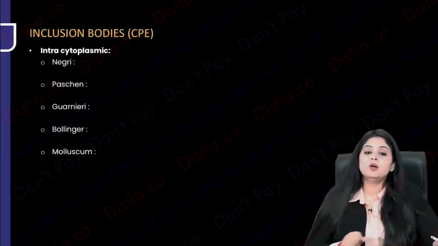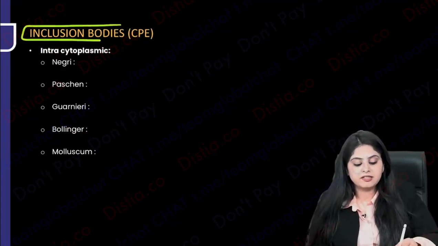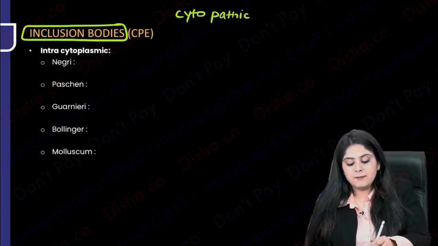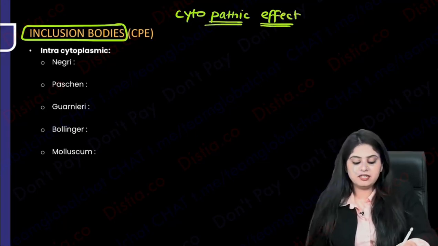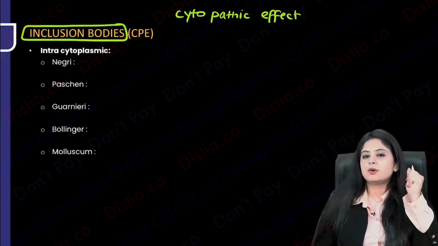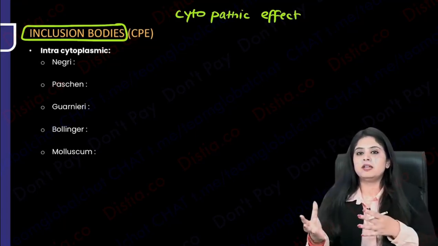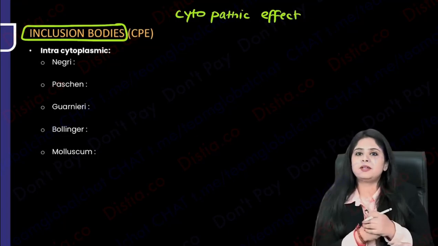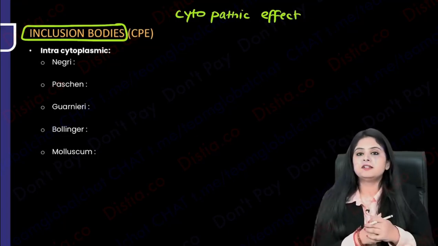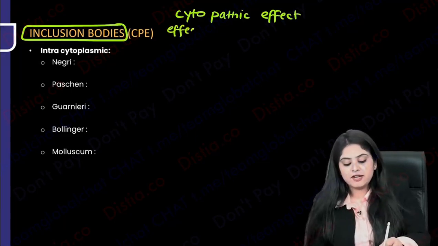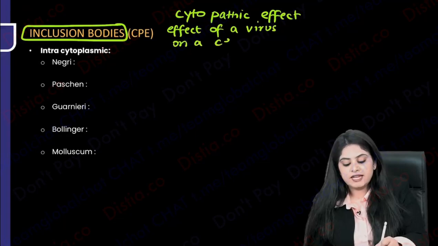Now I come down to the inclusion bodies that the virus can make, and these are known as CPE. What is CPE? Cytopathic effect. When I was talking about bacteria, I could say, look at this, bacteria looking like cocci, bacilli, lens shape, grape-like clusters, because you could see them under a light microscope. I cannot see viruses under a light microscope. Then what will I see? This is the effect of a virus on a cell that it has created.